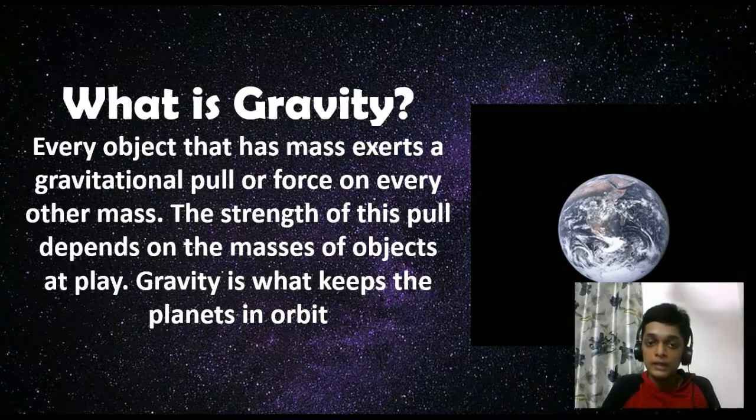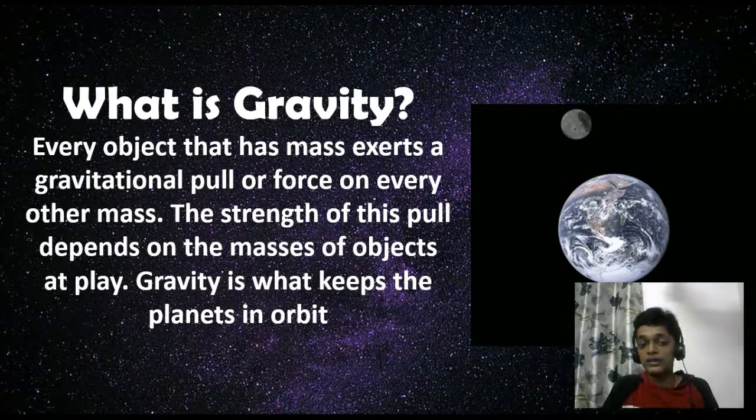Gravity is what keeps planets in the orbit. Now, the stars have many planets revolving around them. Take for example our solar system. We all know that our sun is a star. Now, because of the gravitational force of the sun, all the planets like Mercury, Venus, Earth, Mars, Jupiter, Saturn, Uranus and Neptune revolve around it in a definite orbit.